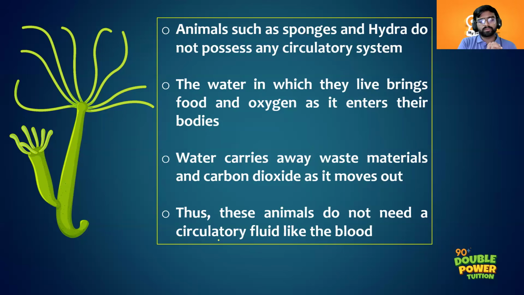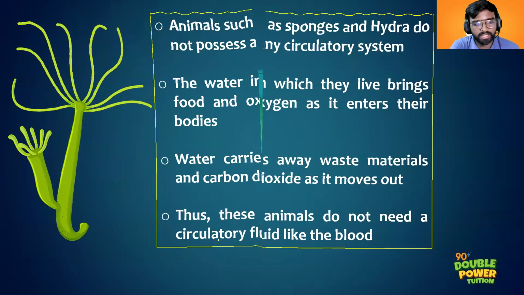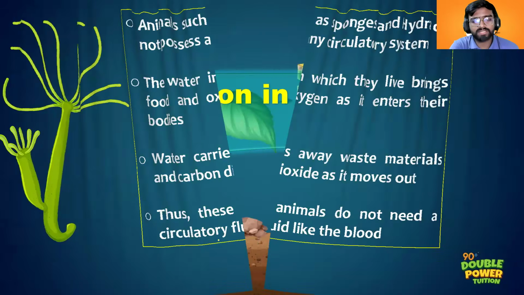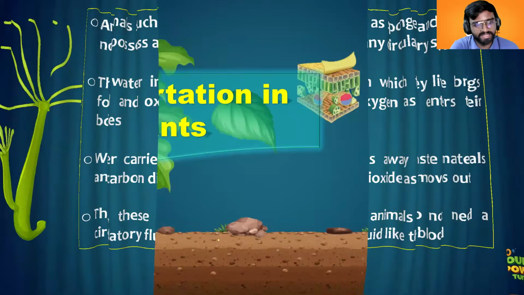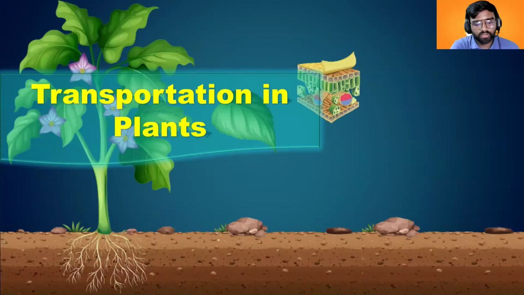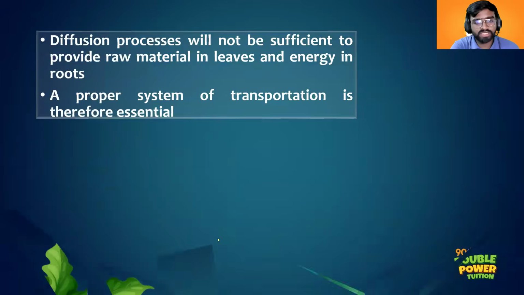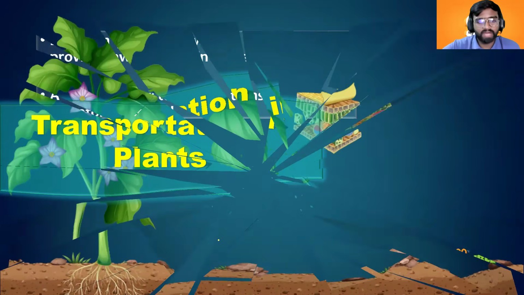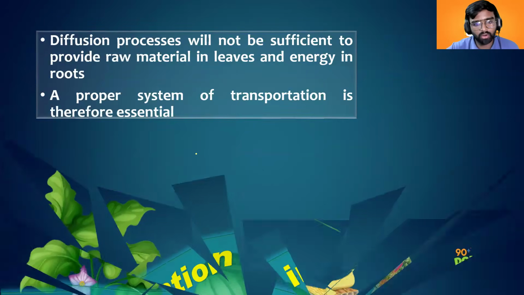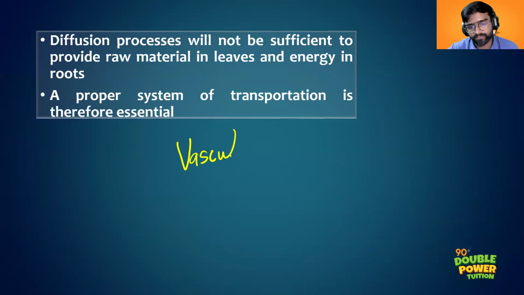Clear? So that is the speciality of hydra, right? We had discussed in detail about the features of hydra as well. Then we had discussed about transportation in plants, right? Transportation in plants. So in plants, the transportation is mainly carried out by the vascular system, or you can call them vascular cells.